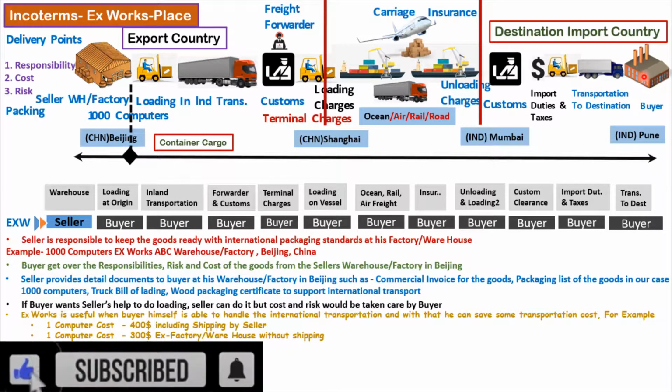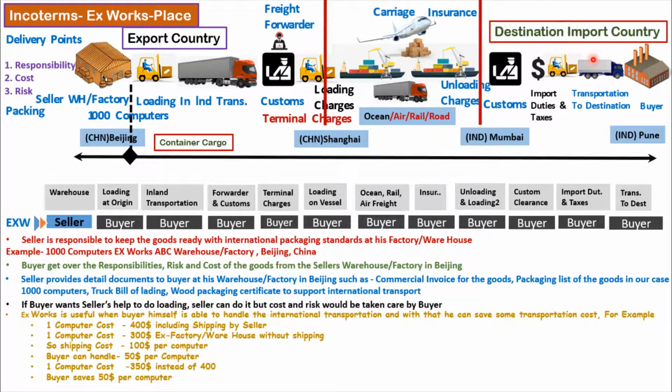So this is the reason the buyer prefers to take ownership of the shipping of goods from the seller's premises till his final destination. But practically, for any buyer sitting in some other country, managing transportation directly from the seller's factory or warehouse is a bit challenging. It is not necessary that every buyer will have this kind of network. In that case, the more practical Incoterm is the next Incoterm, FCA, which stands for Free Carrier at Place. We will look at this Incoterm in our next video.